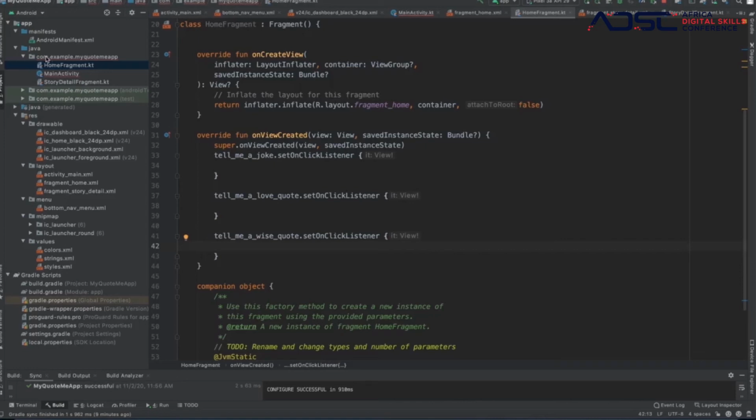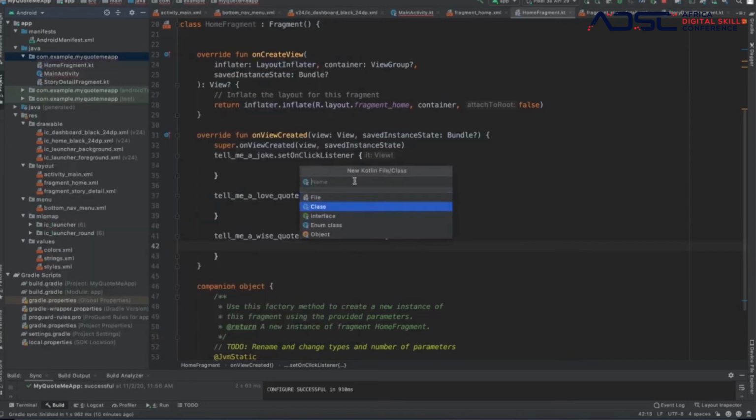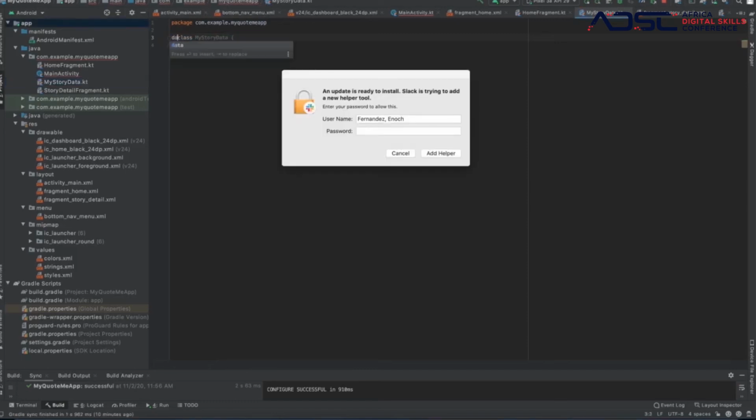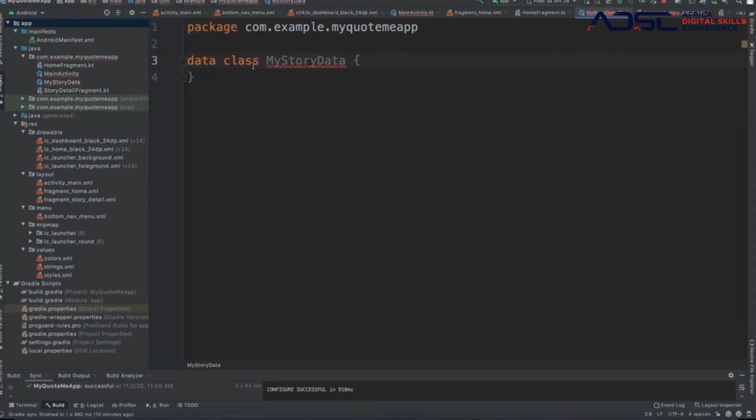So it's going to be called my story data, right? We're going to create a Kotlin class called my story data. So what does my story data do? My story data is going to have the data that we need. Okay, I need to make it big for you.